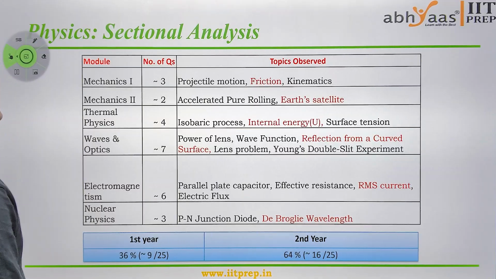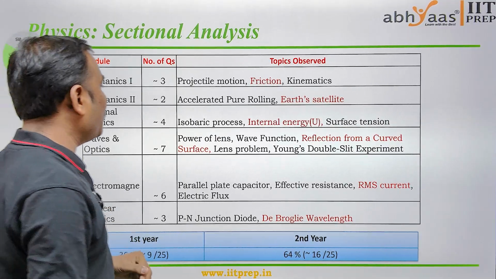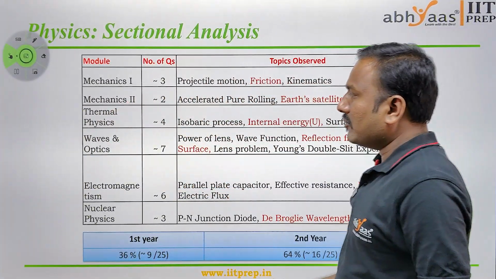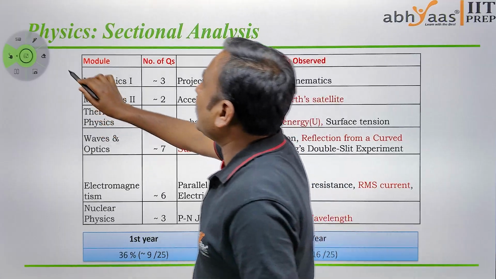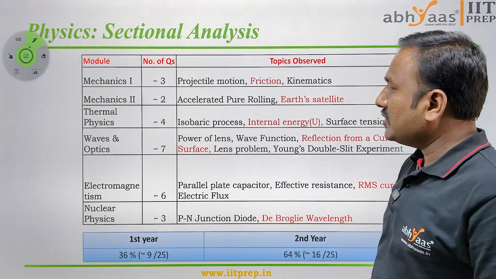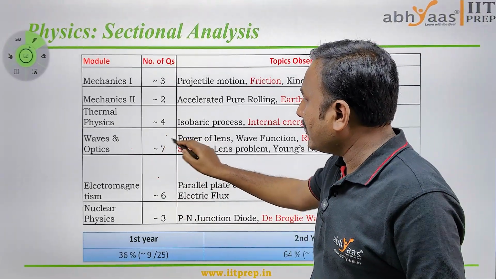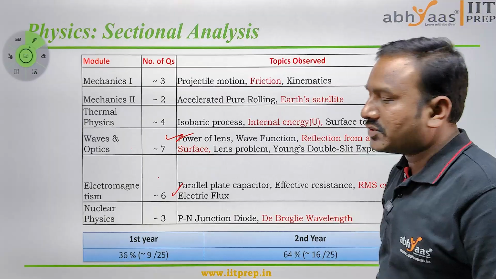Let's do today's paper analysis. Physics sectional analysis. If you observe from paper to paper, the questions from wave optics and electromagnetics are usually increasing highly. Here we have 7 questions from wave optics and 6 questions from electromagnetism.